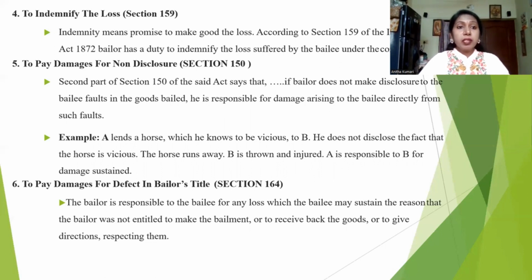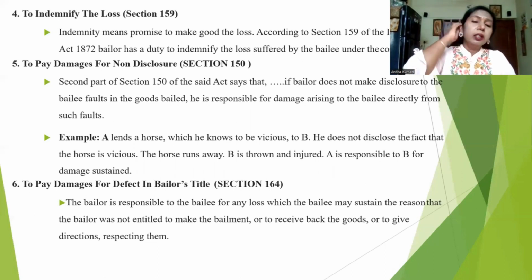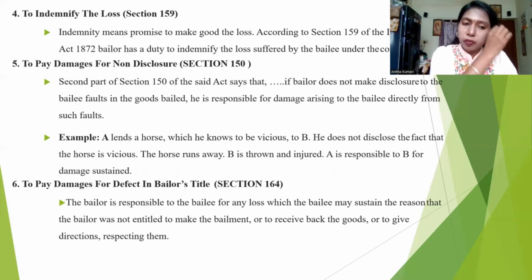There is a chance for a major accident, maybe some automatic problem is there. So in this case, I need to communicate all the relevant information to my bailee before handing over the goods to him. If I hide that information, and after handing over the goods some accident occurs or any kind of injury occurs to the bailee due to my goods or my product, then being the owner of the goods, I am responsible for that.